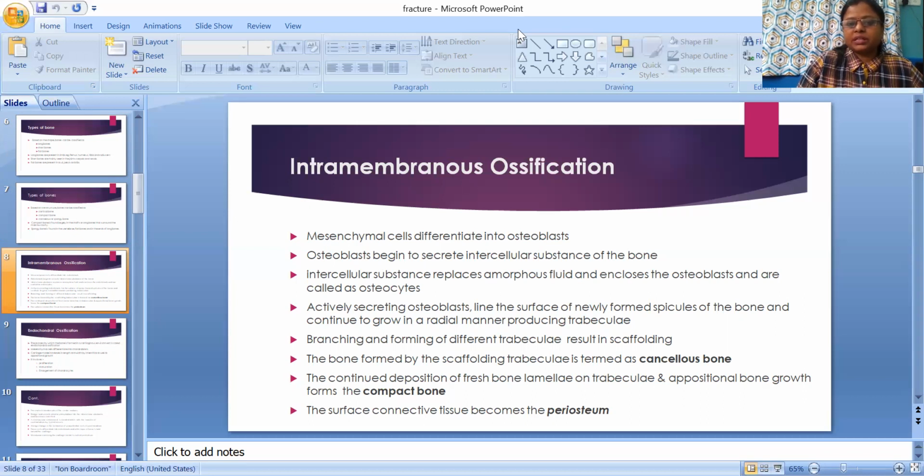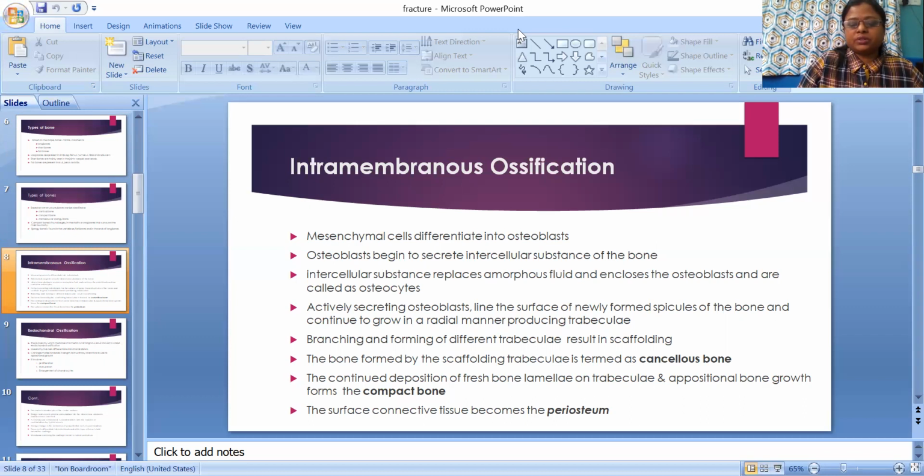Osteoblasts begin to secrete intercellular substances of the bones. So, mesenchymal cells here are a very important part of bone that differentiate into osteoblasts. Intercellular substances replace amorphous fluid and enclose the osteoblasts, which are then called osteocytes.